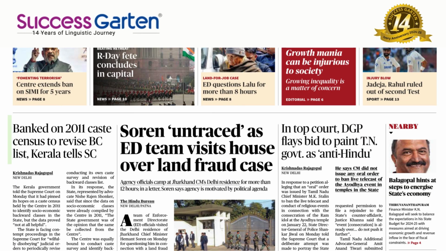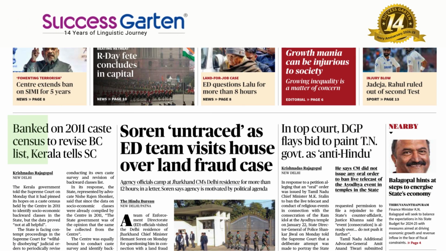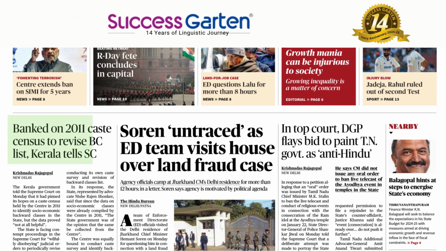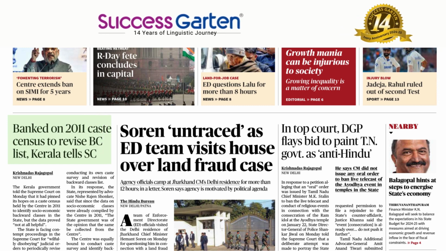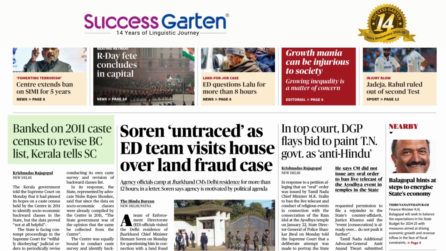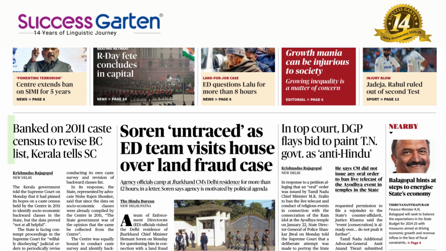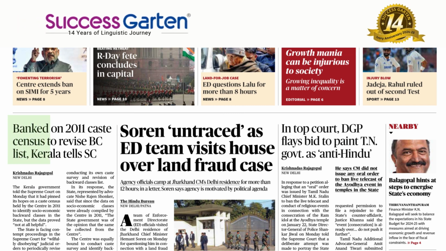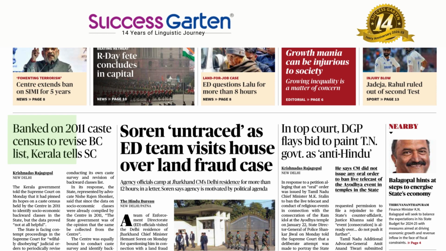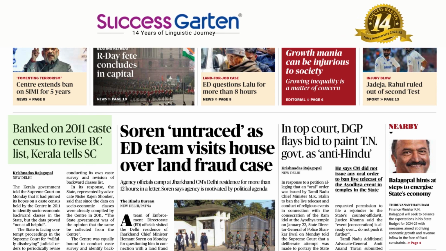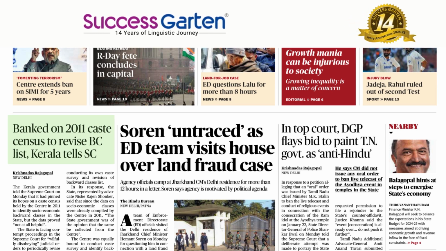Now we move to the society section. Bank on 2011 caste census to revise BC list, Kerala tells Supreme Court. Kerala tells Supreme Court. Kerala does tell Supreme Court. Does Kerala tell Supreme Court? Why does Kerala tell Supreme Court? Kerala tells Supreme Court, doesn't it? Supreme Court is told by Kerala. So, bank down. We bank on something. B-A-N-K. Bank on something is a very important phrasal verb. Bank on: to depend on something.